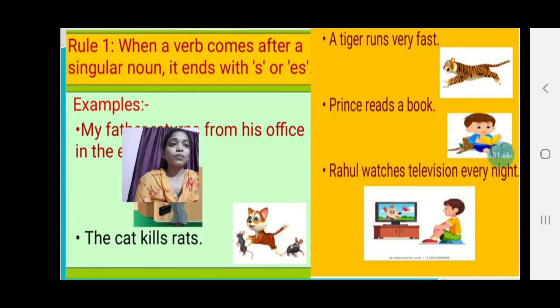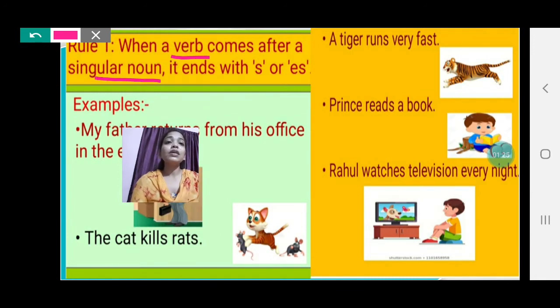According to rule number 1, when a verb comes after a singular noun, it ends with s or es. A singular noun refers to only one in number. So at that time your verb ends with s or es.